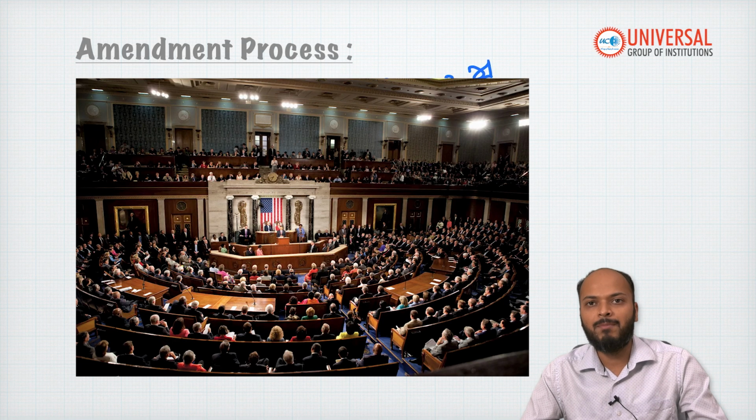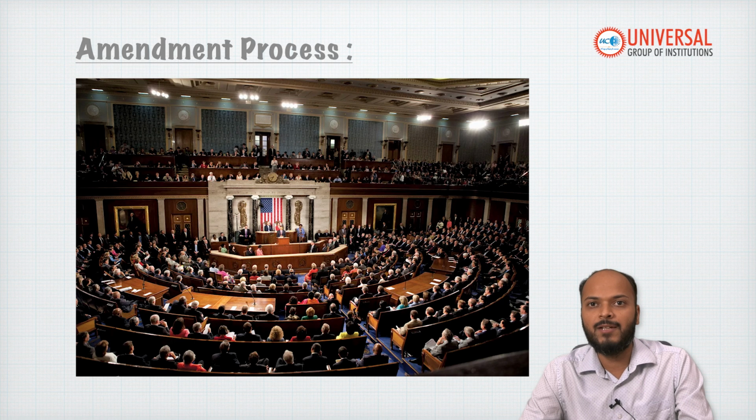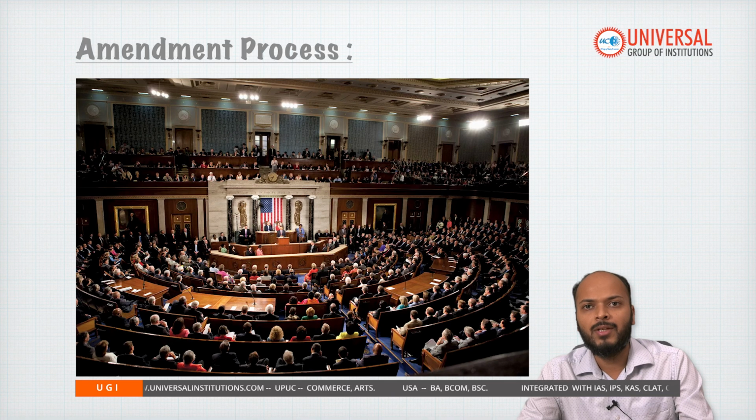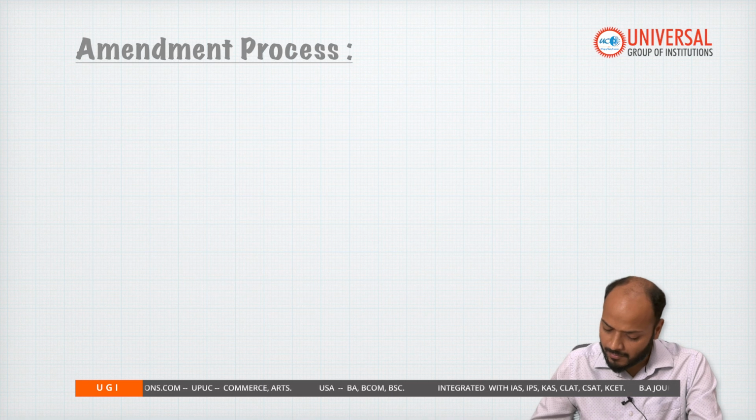Only when parliament passes it with a 2/3 majority and 75% of the states also ratify it can an amendment to the constitution be done. You see, it is a very difficult process. The amendment to the constitution is a very rigid process, and hence you will find that the constitution of the USA has been amended only a very few times, unlike India where the process is quite flexible. We amend the constitution a lot.